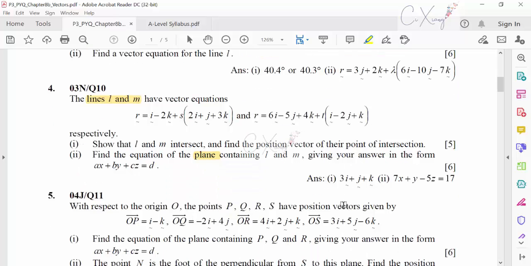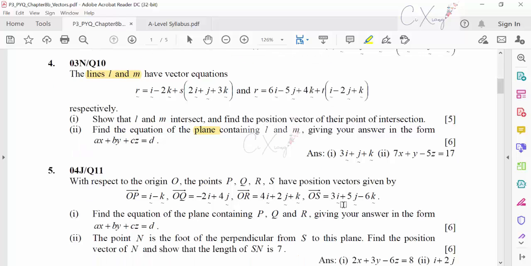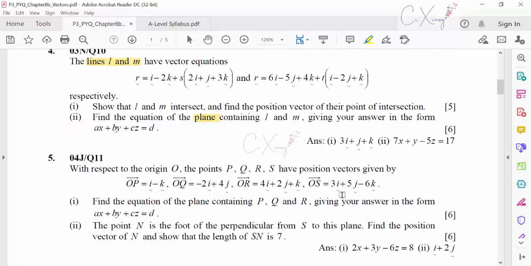Okay, so you do the same thing for the rest of the questions. I believe that you might need to skip quite a number of questions from here actually. As long as you see a question that involves plane, then you just skip it, because we never learn this anymore in the syllabus from year 2020 onwards.